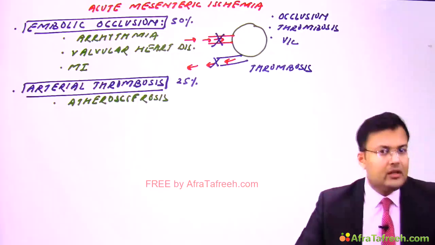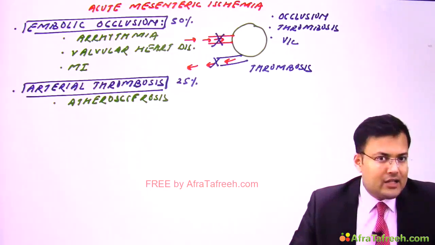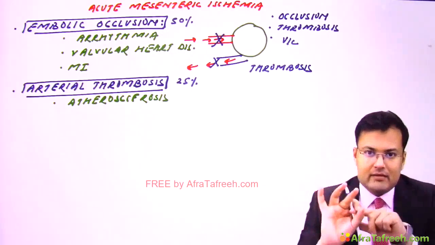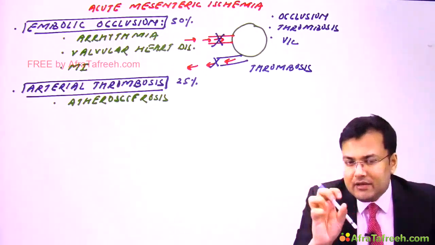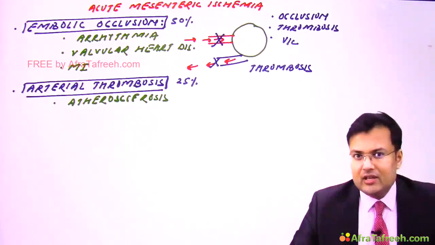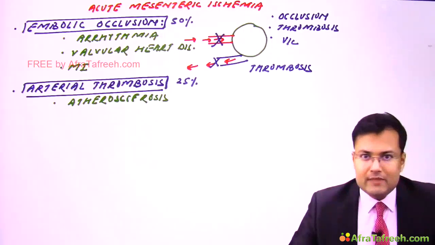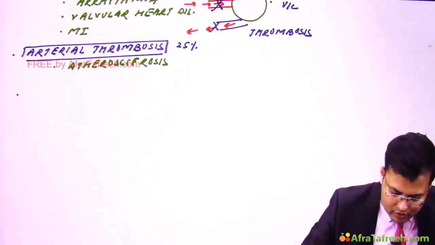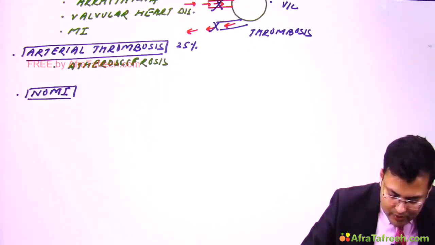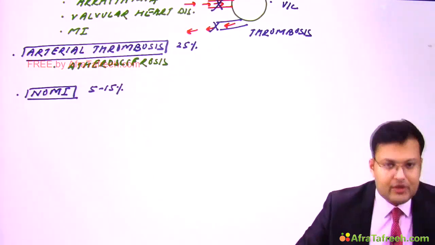Okay. Third situation is non-occlusive mesenteric ischemia. So actual occlusion is not there inside the vessel, but what is the problem? Because of certain precipitating events, there is severe vasoconstriction in the mesenteric vessels, and this is known as non-occlusive mesenteric ischemia, in short known as NOMI. Clear? And this is responsible for 5 to 15% of cases.